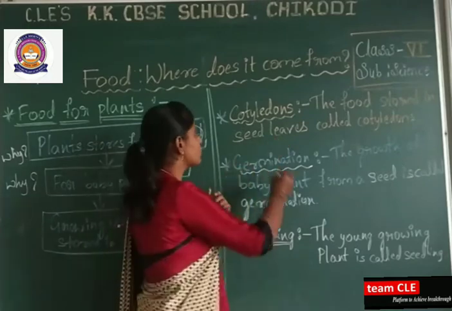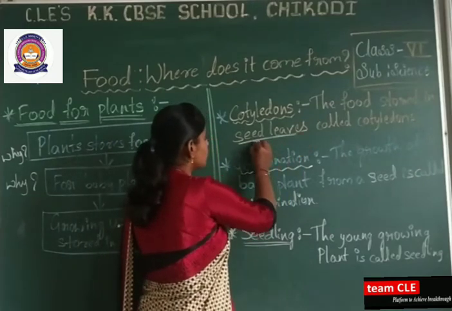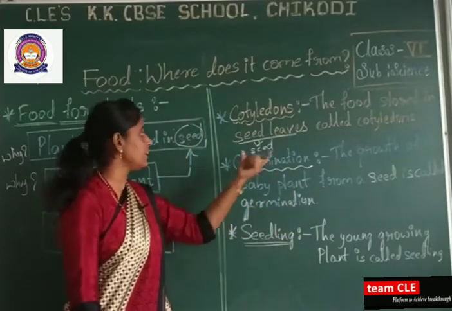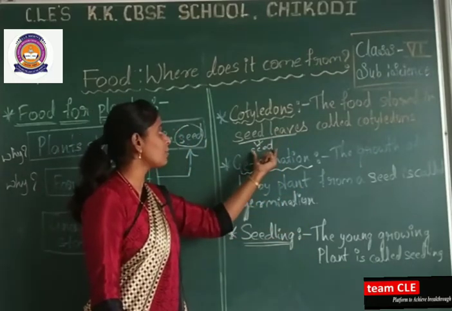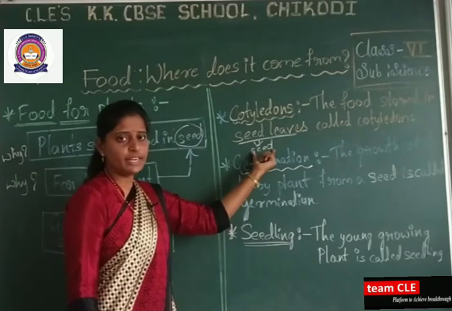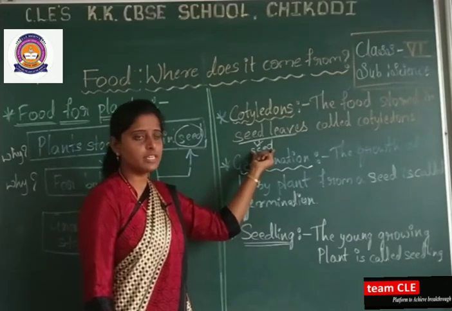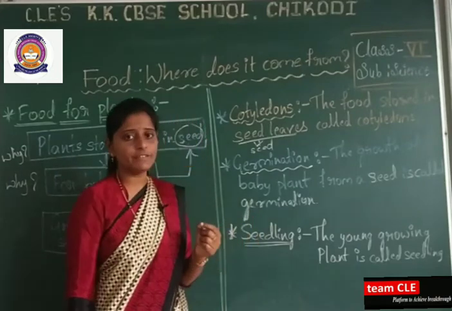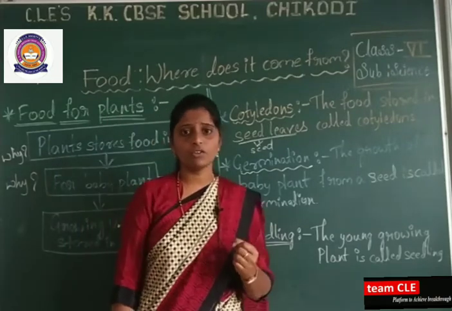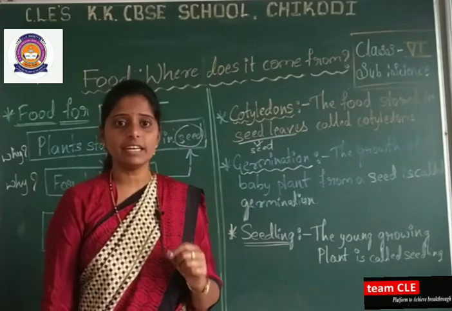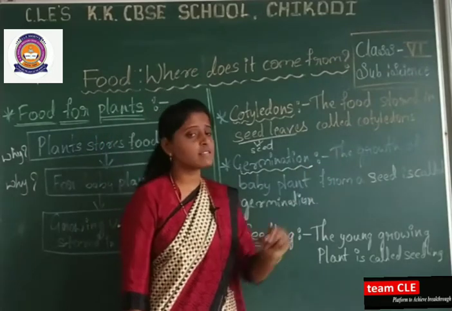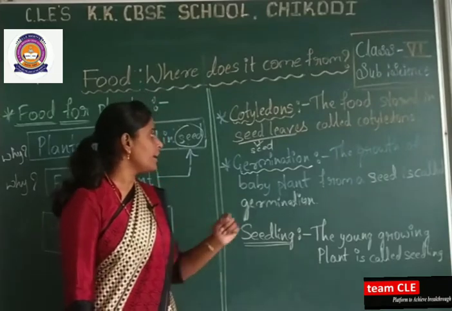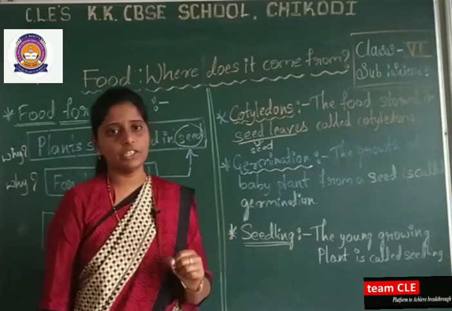These seed leaves are the part of that seed here. Where are these seed leaves present? They are present in the seed. Seed leaves are a part of a seed. Then what are cotyledons? The food stored in the seed leaves is called cotyledons. Remember this definition.